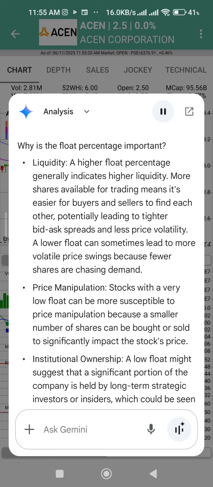Availability for short selling. For short sellers, a low float can make it harder to borrow shares to short, potentially leading to short squeezes if the stock price rises.